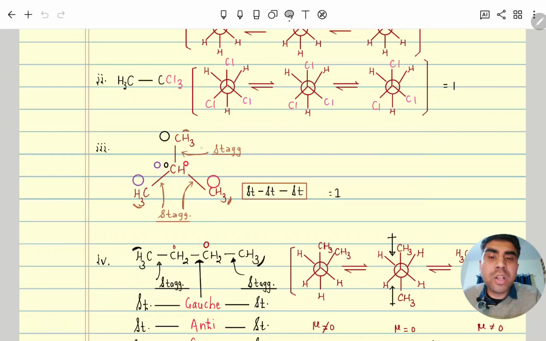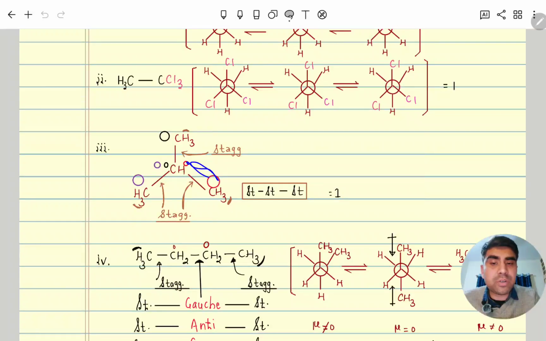Two types of staggered, gauche and anti, are not possible here, because even though the front carbon's three atoms or groups may be different, we keep them fixed. We rotate the back carbon's three atoms from gauche to anti, but it will still be the same, because all three are hydrogen.